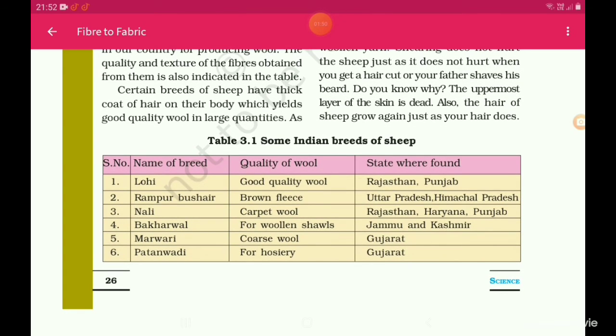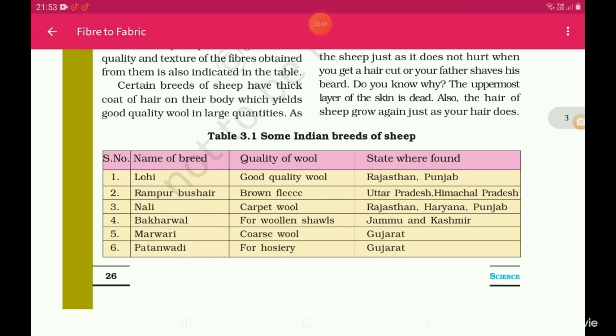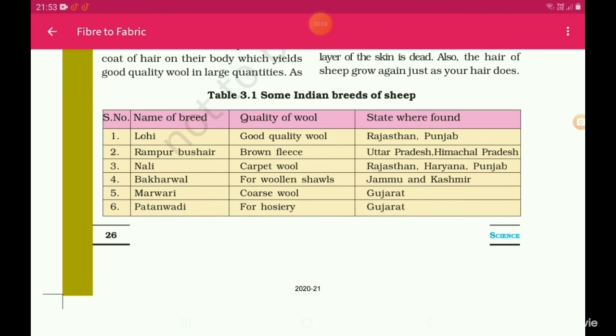Table 3.1. Some Indian breeds of sheep. Lohi, good quality wool. States where found: Rajasthan, Punjab. Name of breed: Rampur Bushair. Quality of wool: brown fleece. Uttar Pradesh, Himachal Pradesh. Nali, carpet wool.